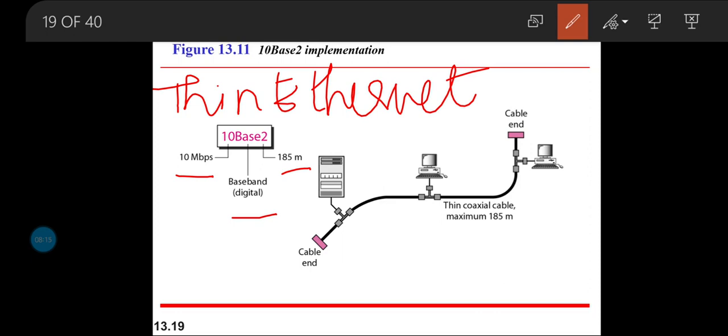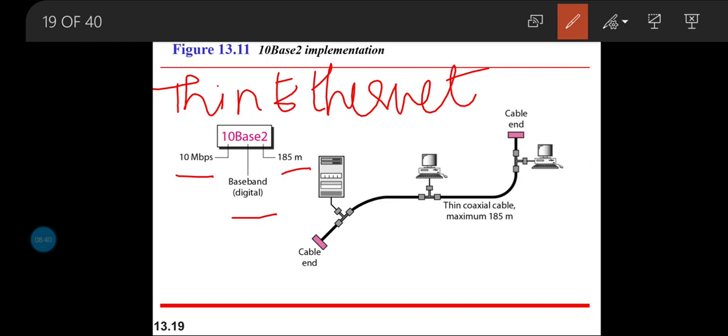It is because the cable existing here is very thin in nature and more flexible. So we can easily bend the cable and take it as per the structure of the building or the room. That is why the cost of this thin Ethernet implementation is very less.